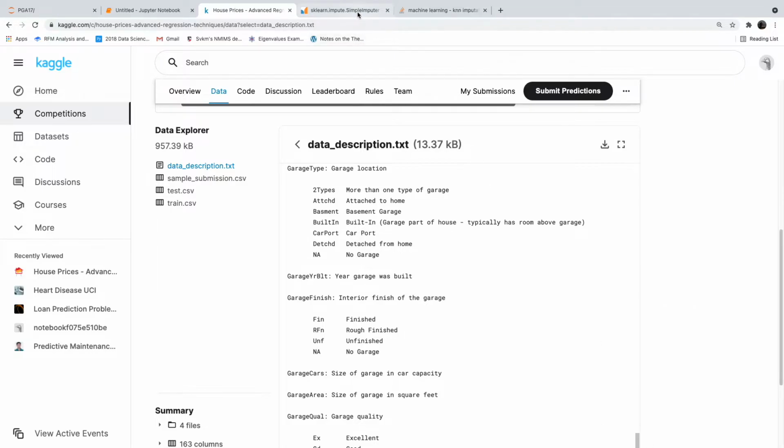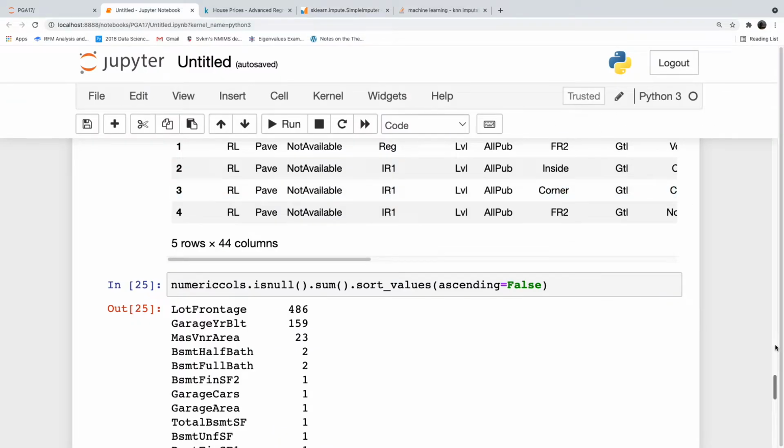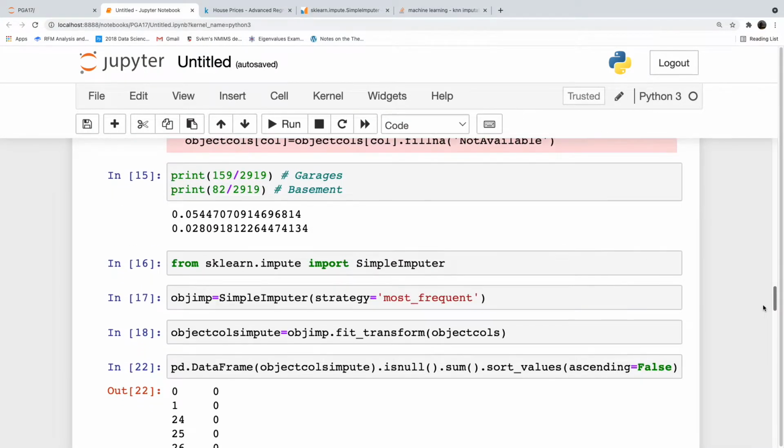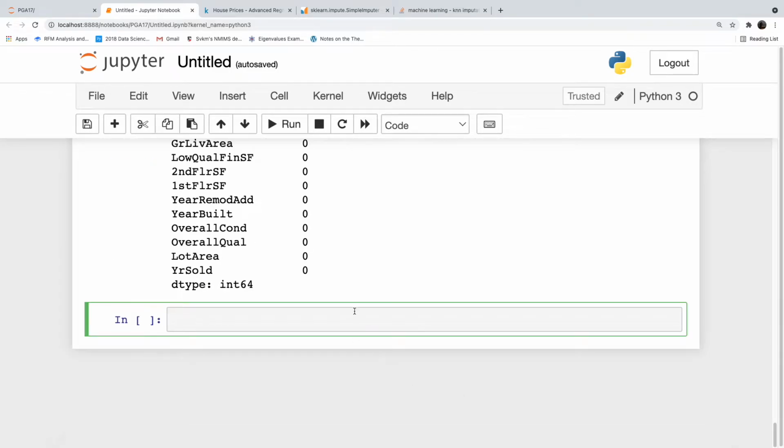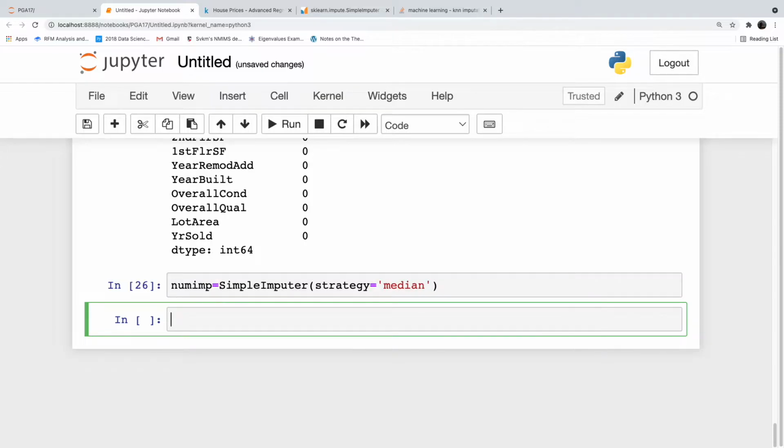So let us do a simple imputer for filling missing values in the numeric data. I will write num_imp is equal to SimpleImputer strategy is equal to median. Numeric columns impute is equal to num_imp dot fit_transform numeric columns.